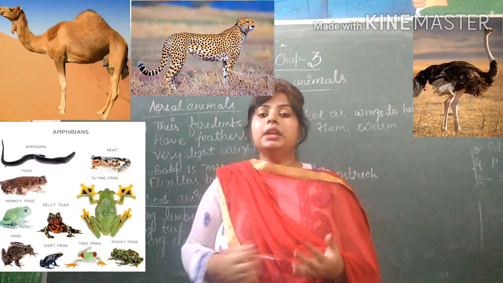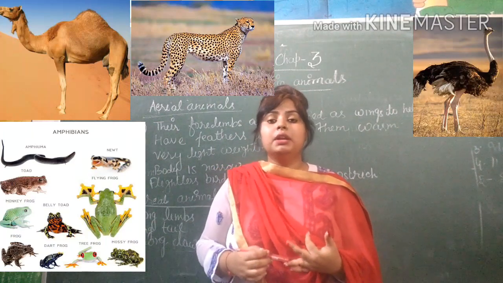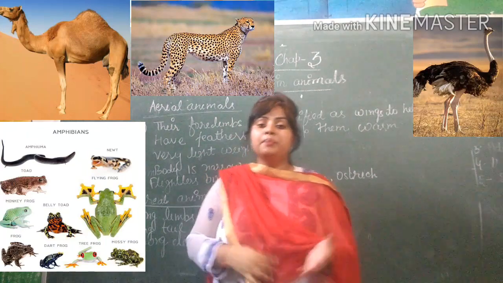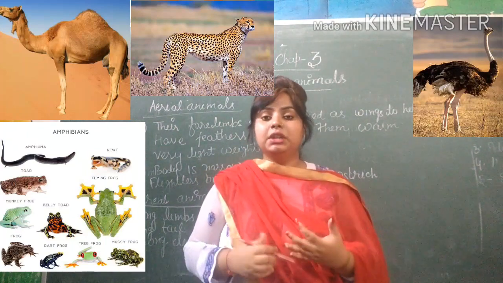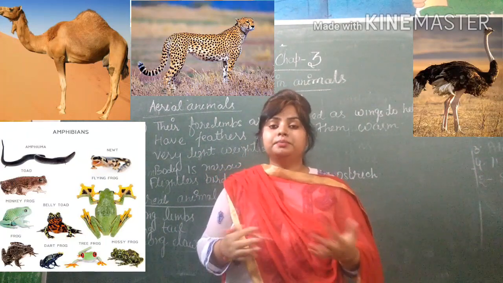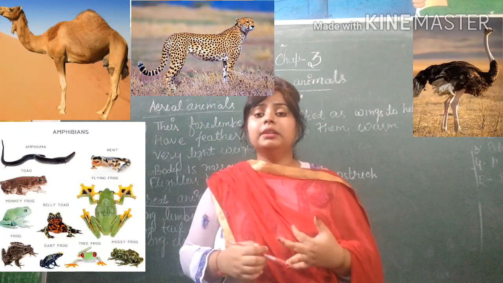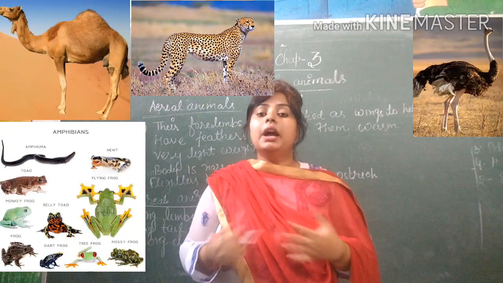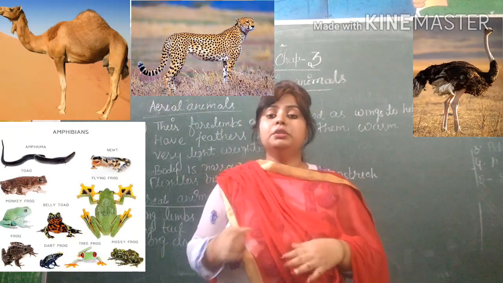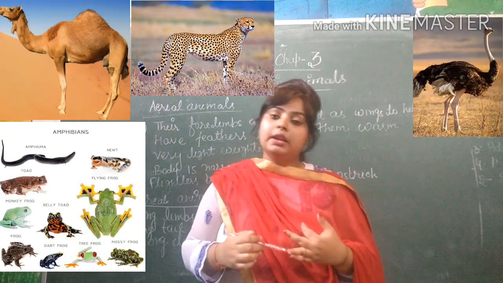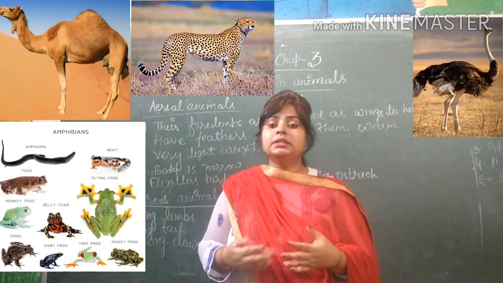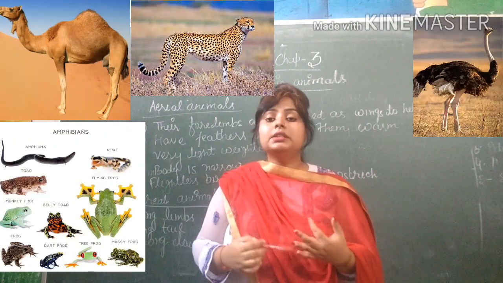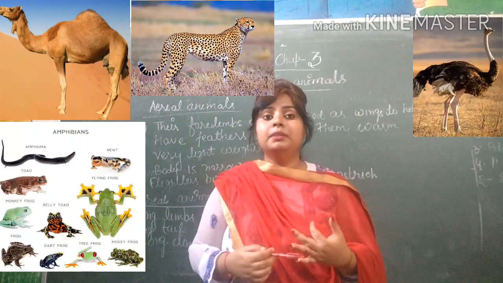Next is aquatic animals. Aquatic animals are those which live in water like fishes, and they breathe through the gills, but there are some exceptional cases like dolphin, which breathe through the surface of water, and they also have fins which enable them to swim in water.